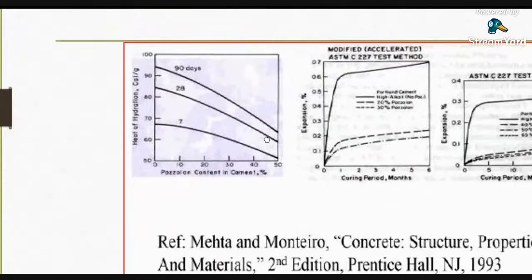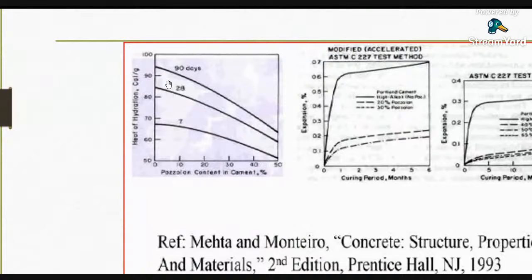So in this graph you can see the heat of hydration I have taken on the y-axis, and on the other axis I have taken the pozzolana content. If we increase the pozzolana content on the x-axis, you can see the heat of hydration is minimized.